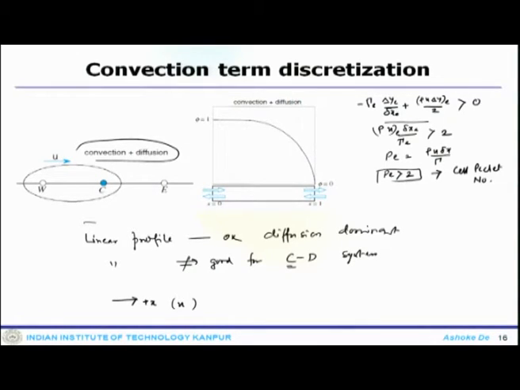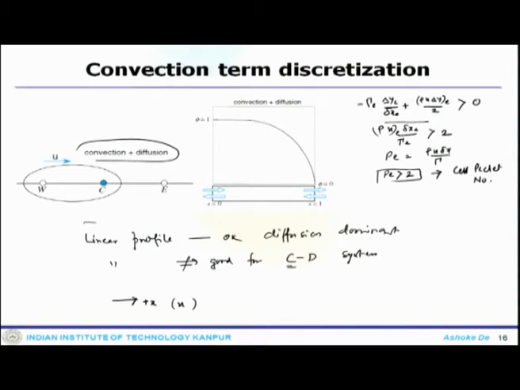For cell Peclet number greater than 2, the discretization process becomes inconsistent, as an increase in neighboring values will lead to a decrease in the value of C. That is why you get significant error when convection is dominant.